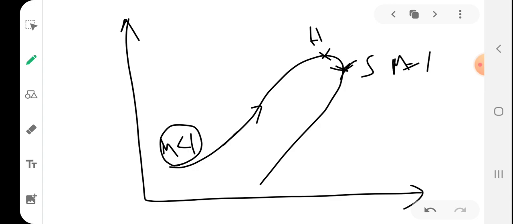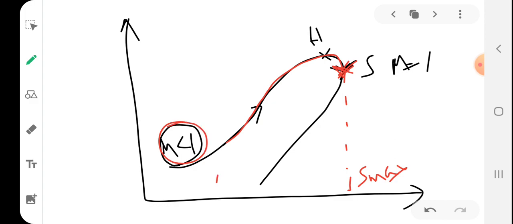While heating, the fluid will be moving along this line up to this point, right? That is, entropy continues to increase to a maximum value of entropy, S max. But if you add more heat, it won't move in this direction. Why? Because in this direction entropy is decreasing, which is a violation of the second law of thermodynamics, because while heating, entropy always increases, it never decreases. So the maximum point up to which heat can be added is this particular point in case of M less than 1.